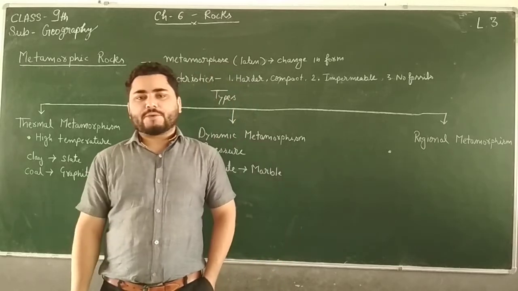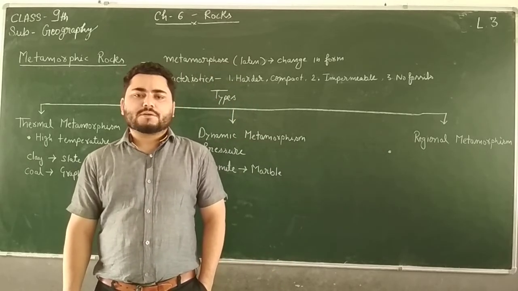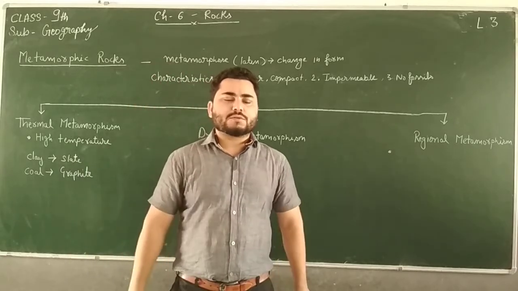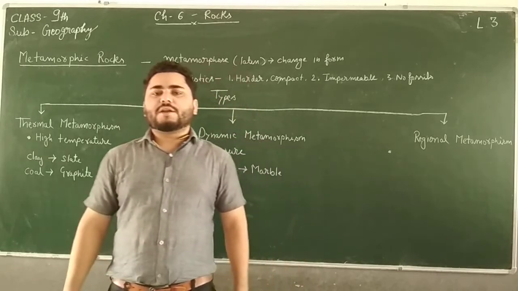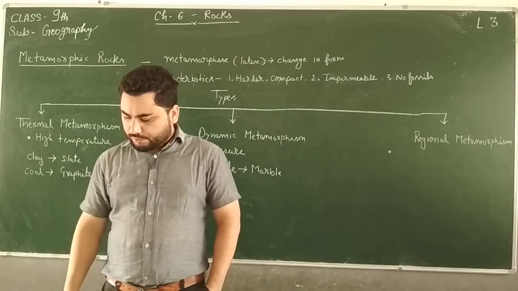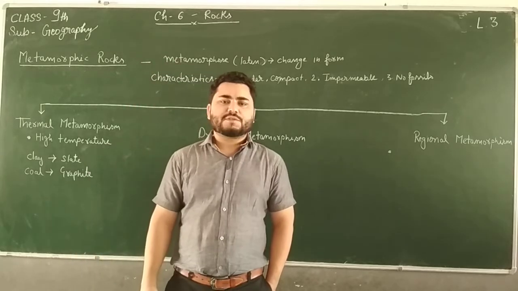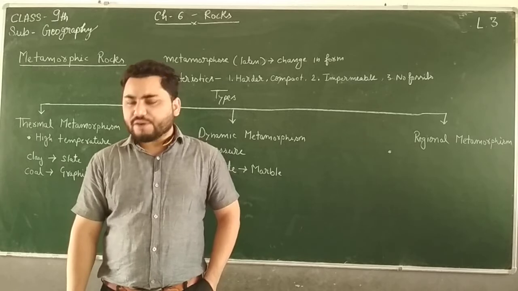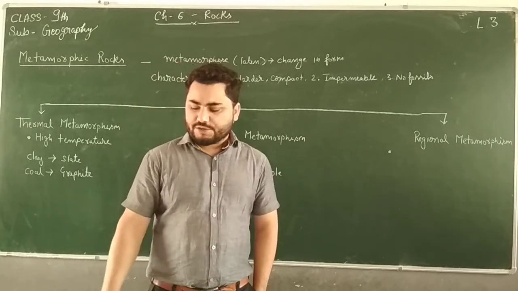These three, lacustrine, glacial, as well as riverine rocks, are together also called argillaceous or aqueous rocks because water is involved in this. Then we studied about the aeolian rocks, which are formed by the transportation of sediments by air, and then marine rocks.